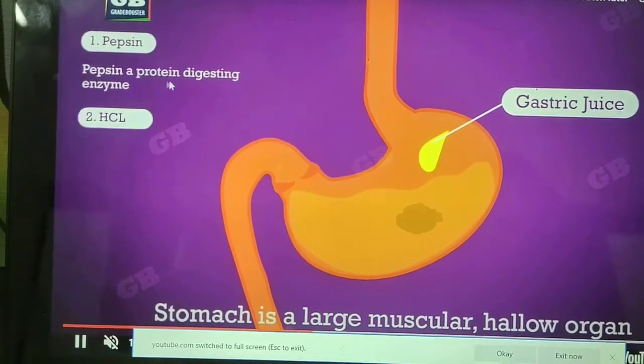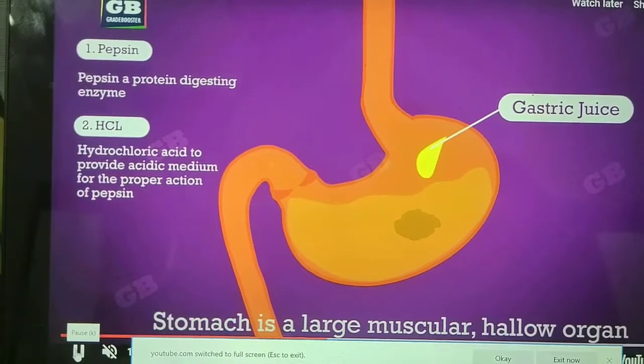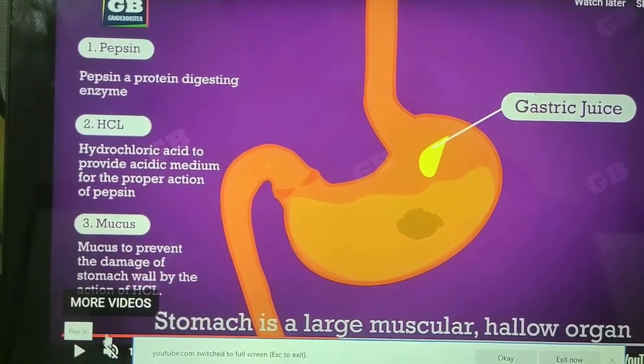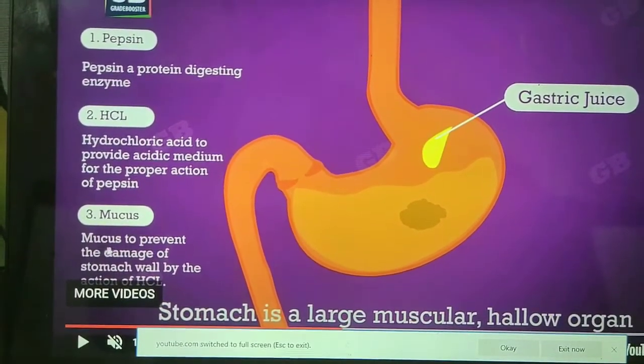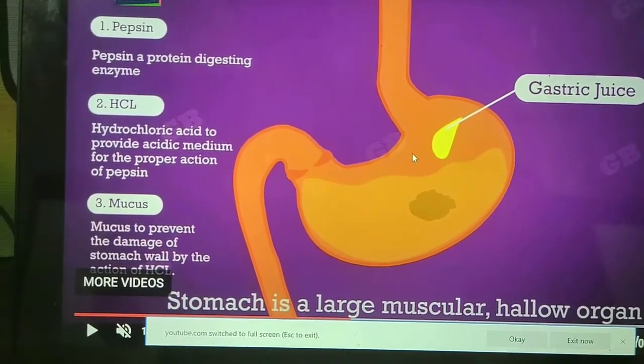Pepsin is a protein digesting enzyme. HCl, hydrochloric acid, provides an acidic medium for the proper action of pepsin. Mucus prevents damage to the stomach wall by the action of HCl.